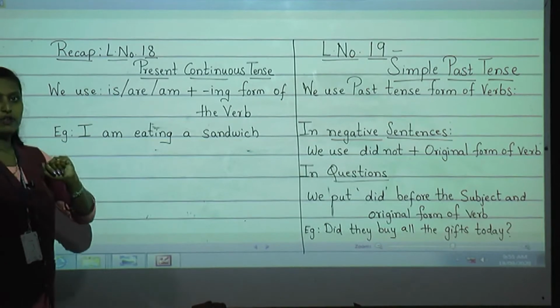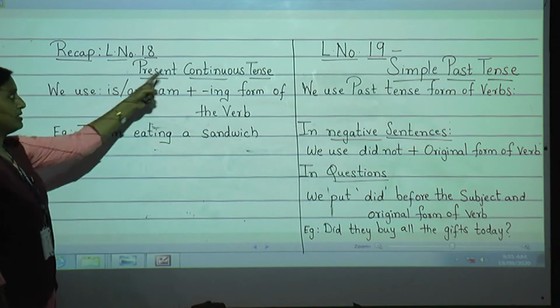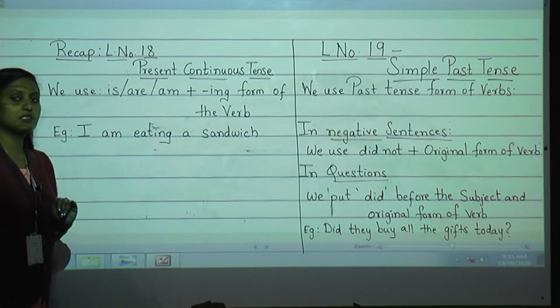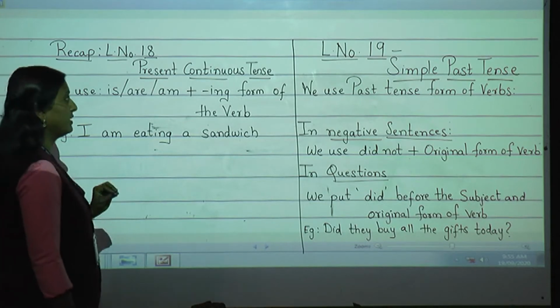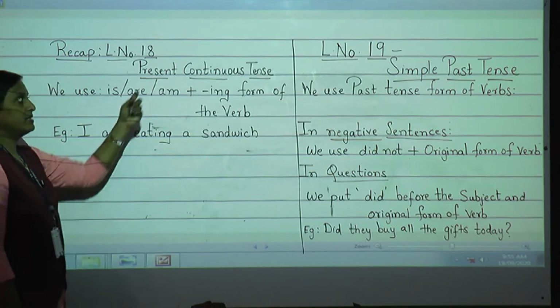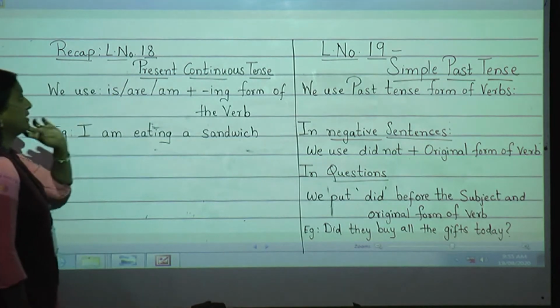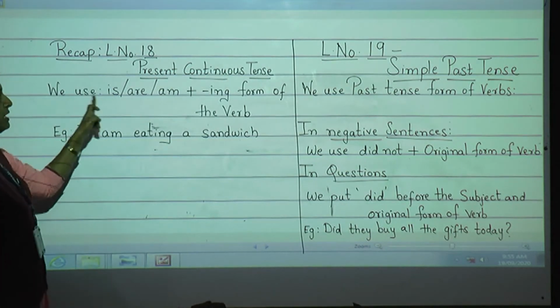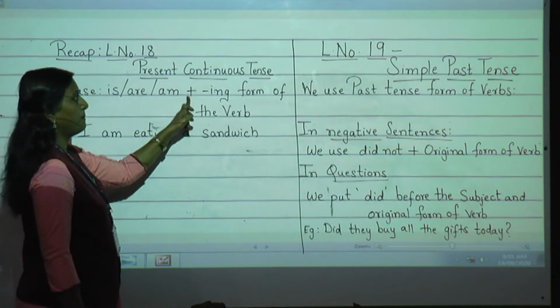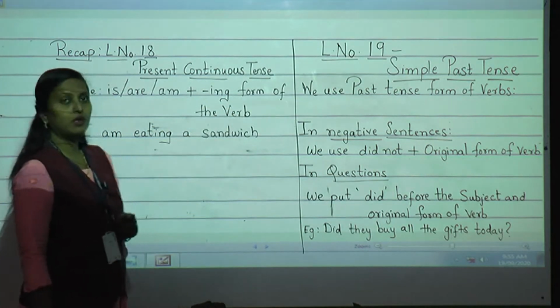In that, what we have learned, students, is that present continuous tense means what? Yes, whatever things are happening now, that is present continuous tense. Now how will we use that? We use is, are, am plus the ing form of the verb.